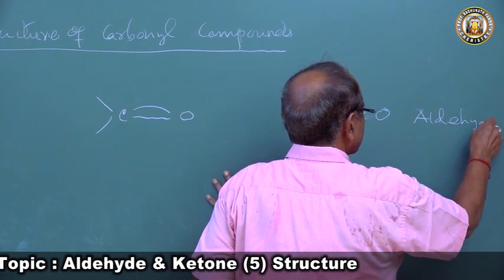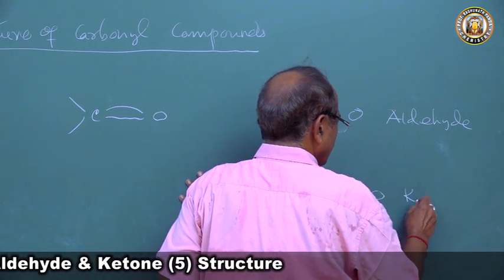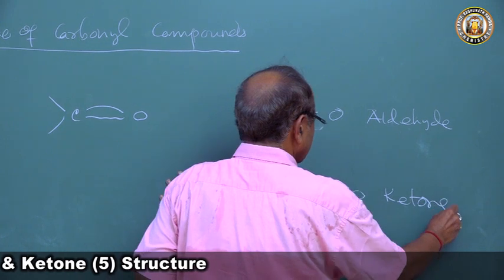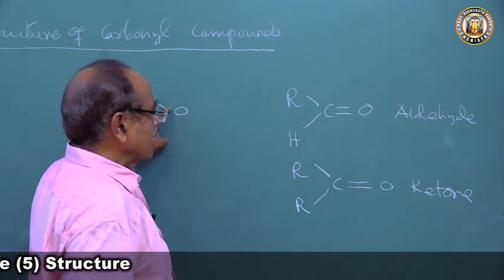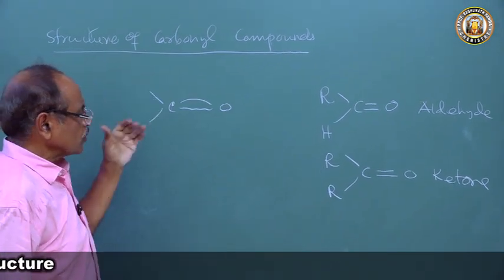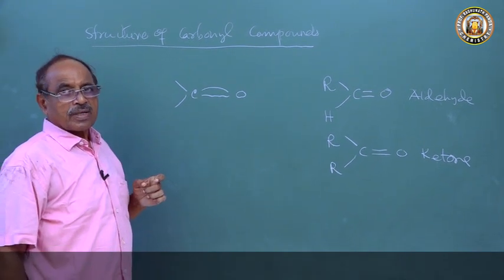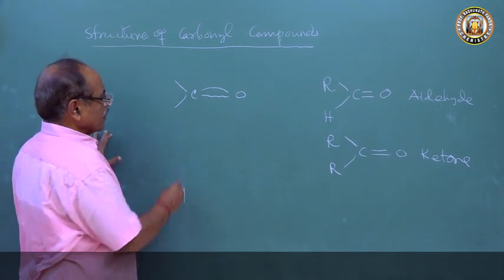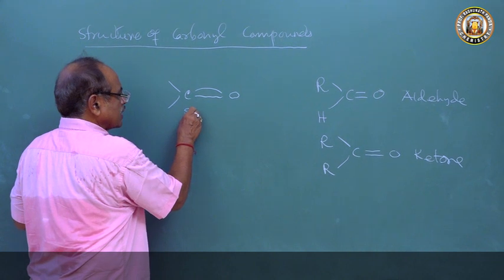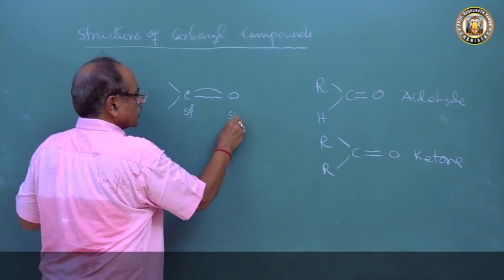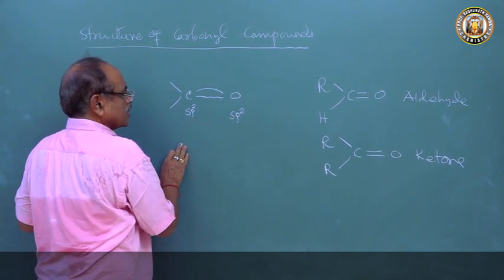To understand the properties of aldehyde and ketone, who will determine the reactivity in most of the properties? The carbonyl group. So what is the carbonyl group? In the carbonyl group, the carbon atom is in sp2 hybrid state, and the oxygen atom is also in the sp2 hybrid state.